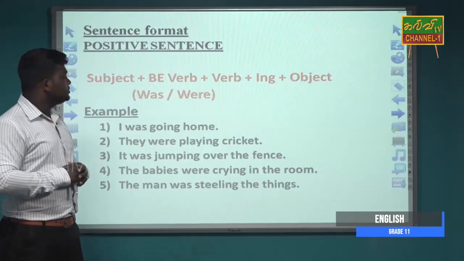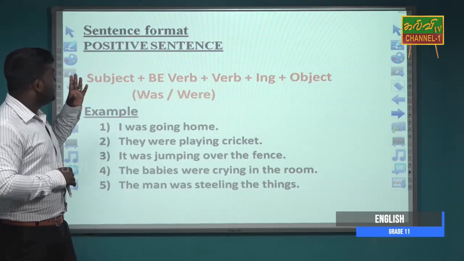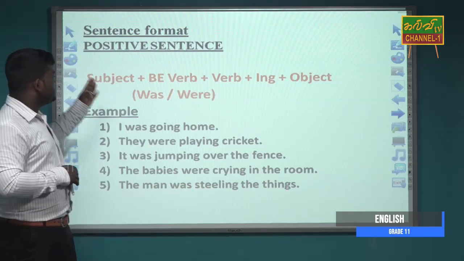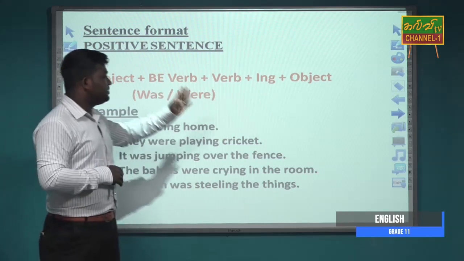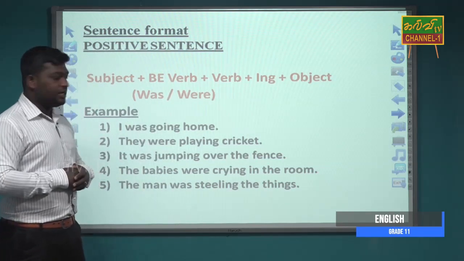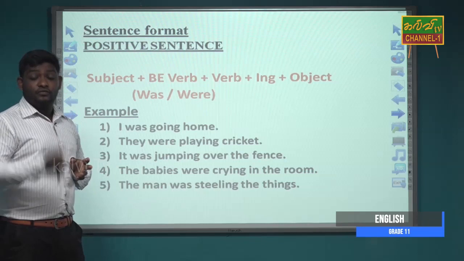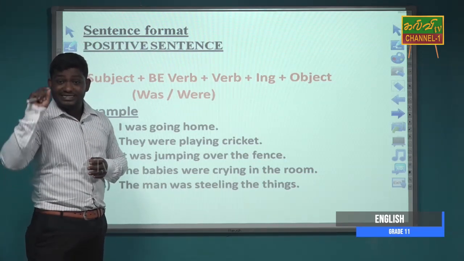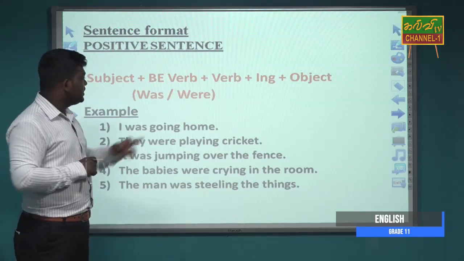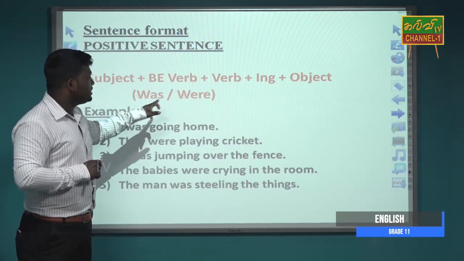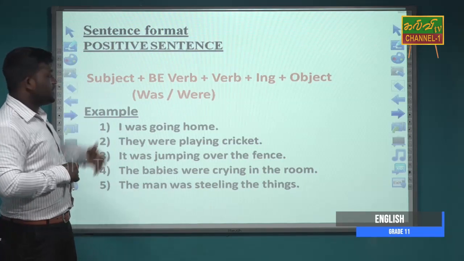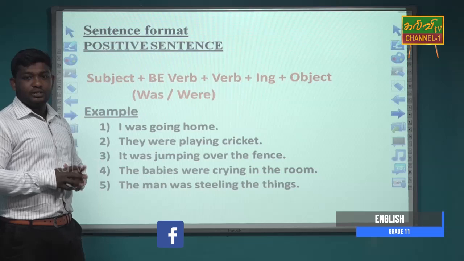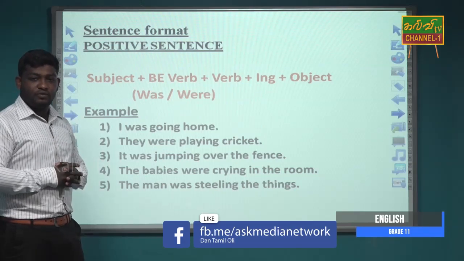When we make sentences in past continuous tense as a positive sentence, the sentence structure will be subject plus be verb plus verb-ing plus object. Here we are using, I already told you, if you want to use the helping verb with the verb, it will change the tense. Here we use was and were, so it changes to past continuous tense. And the verb-ing is the present participle form of the verb.